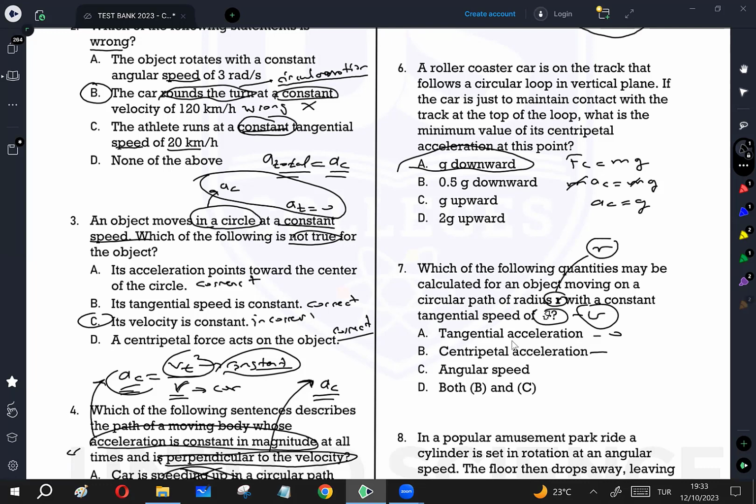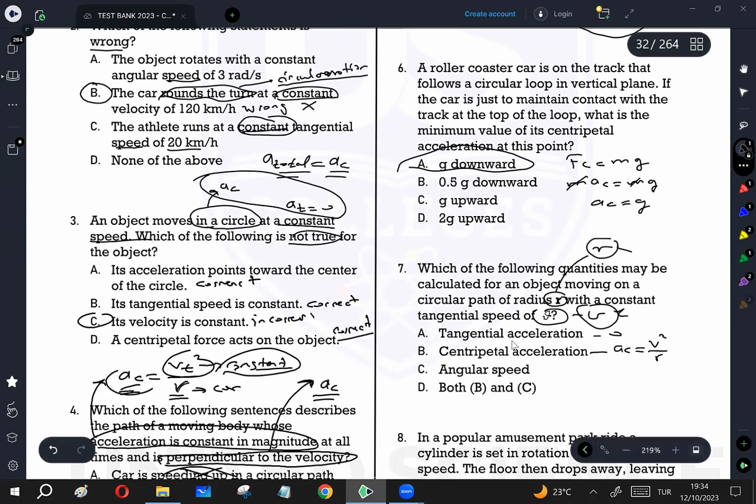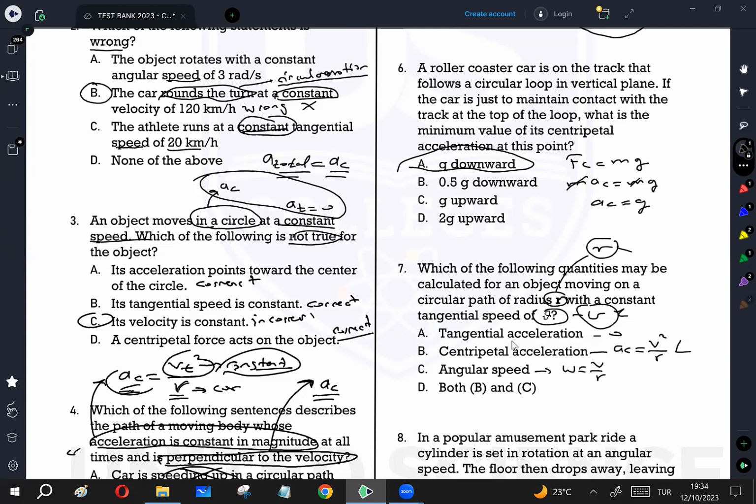Centripetal acceleration, yes, it can be calculated because it's moving in a circular path, and we can calculate ac by v squared over r. We know what v is, we know what r is, so we can calculate ac. So B is correct, but maybe it's not the only correct answer. That's why we should check C. Angular speed: how can we calculate angular speed if tangential speed is given? Angular speed is going to be v over r. Yes, we can also calculate angular speed. So this is also correct. So B and C, yani D is going to be the correct choice.